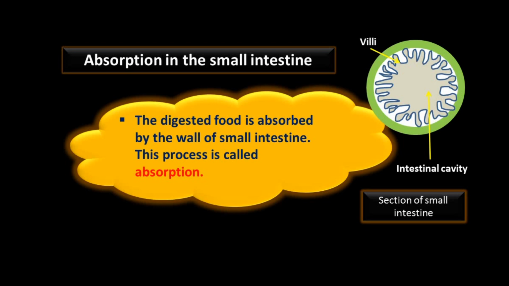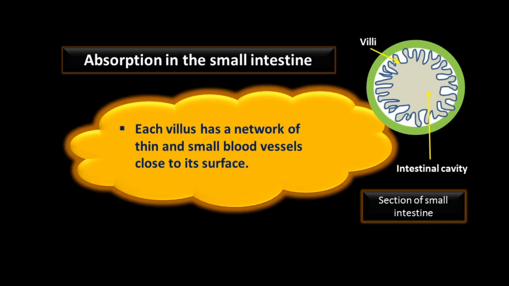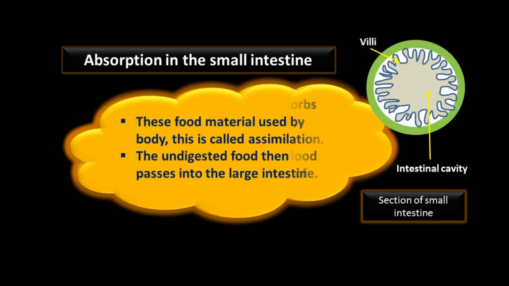The digested food is absorbed by the wall of the small intestine. This process is called absorption. The small intestine has several finger-like projections called villi. The villi increase the surface area for absorption. Each villus has a network of thin and small blood vessels close to its surface. The surface of the villi absorbs the digested food material, and the absorbed food material is transported via blood vessels to different organs of the body.